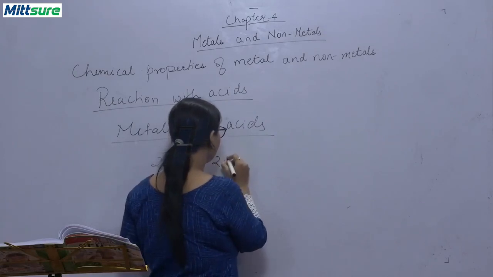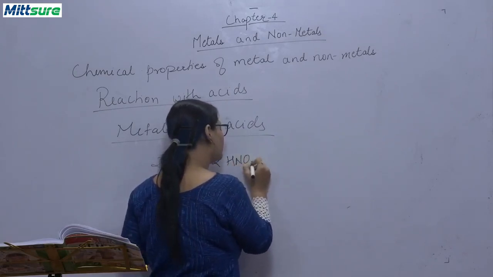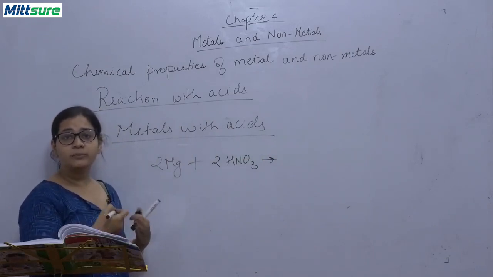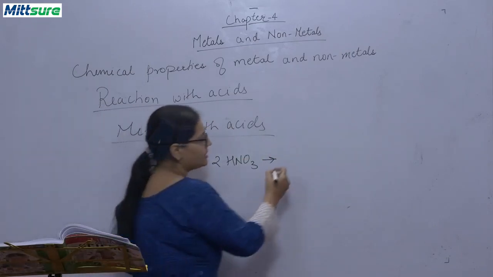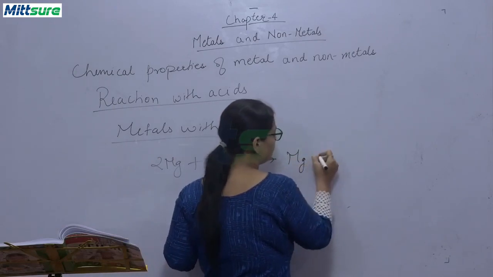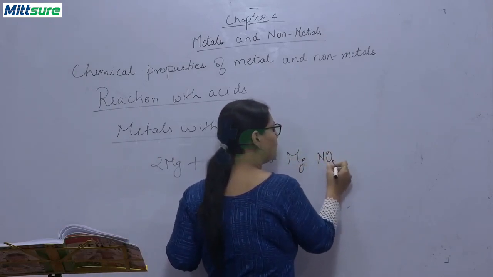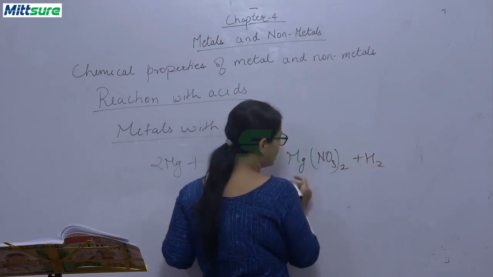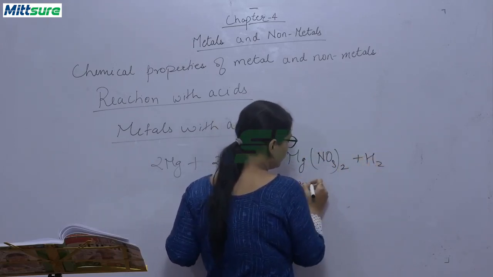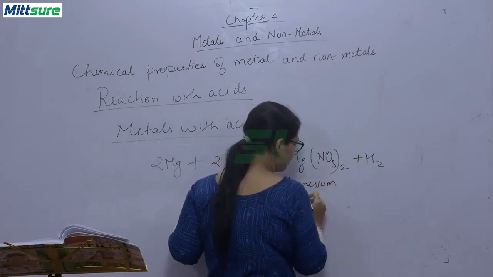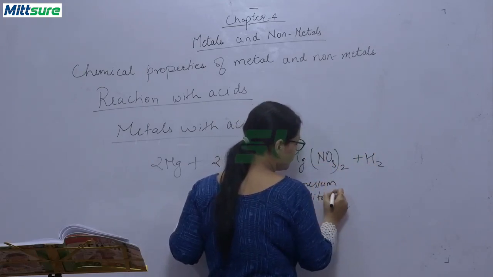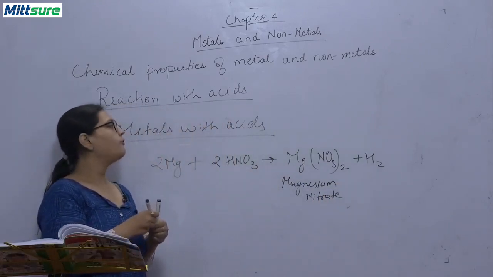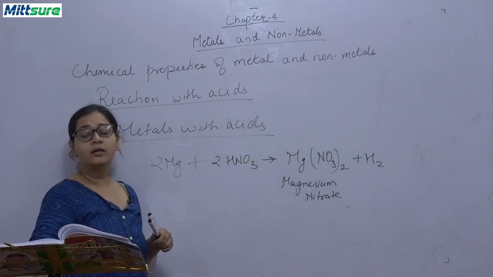Okay, 2HNO3. And now what will happen? A magnesium nitrate will form. That is Mg(NO3)2 plus H2. This is magnesium nitrate. Okay, so that's how our reaction of metals with acids is completed.